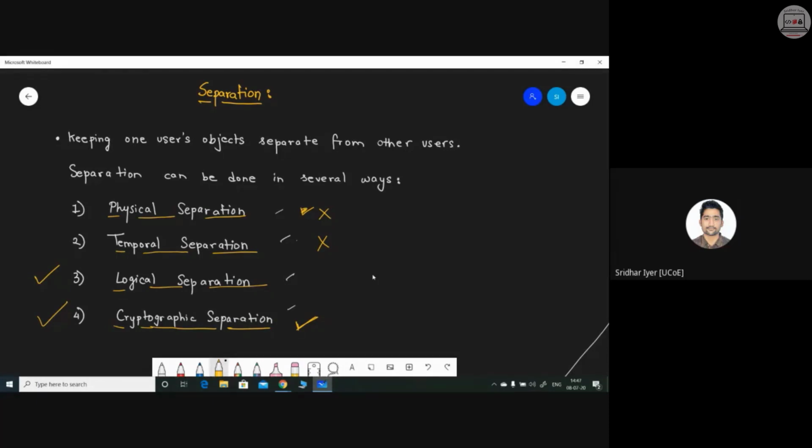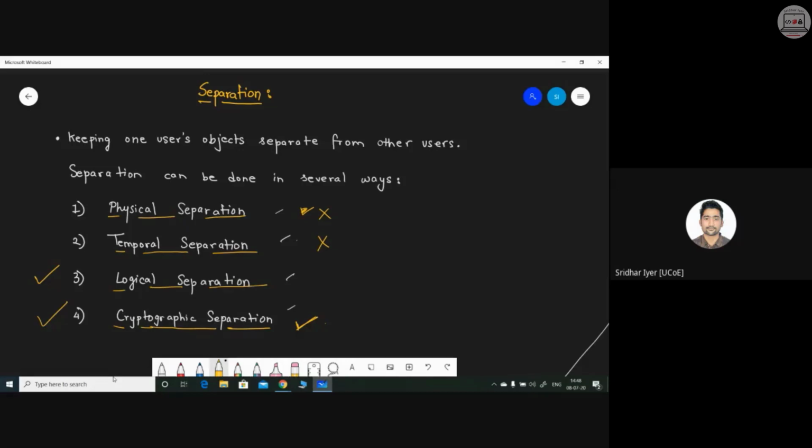So the best of all these four would be cryptographic separation, provided you have a strong encryption system installed on your machine. Otherwise, as you know, the entire weak link is all about the key which you are using, or the encryption algorithm which you are using. If you are using double DES, you know the consequences. Any script kiddie can break into a double DES kind of algorithm. It's really very easy to break into those encryption technologies with the help of some random guessing or brute force.